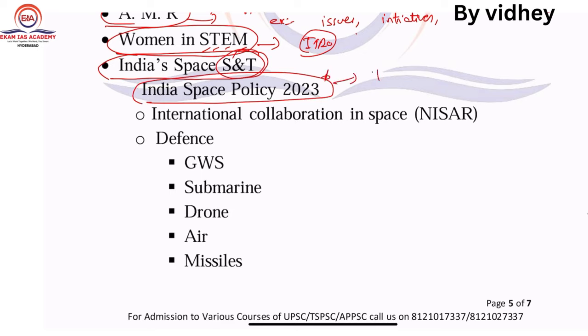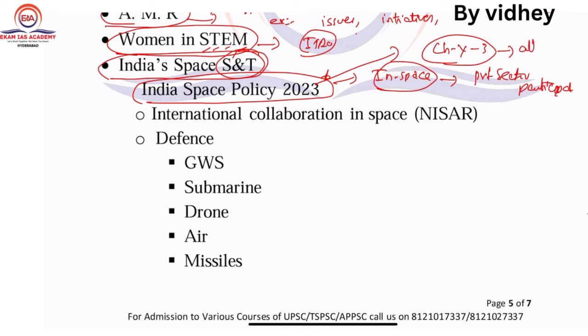If you see this, the space policy has given huge prominence for private sector participation. So in this you also need to cover Chandrayaan 3 along with other missions. For example, Luna 25, next one, the Artemis program.